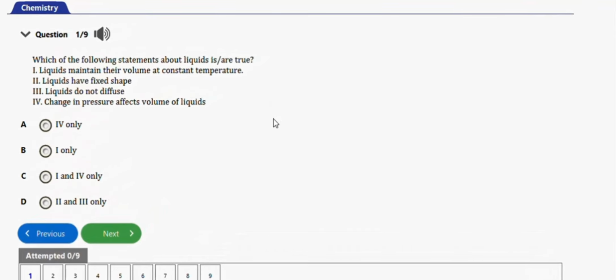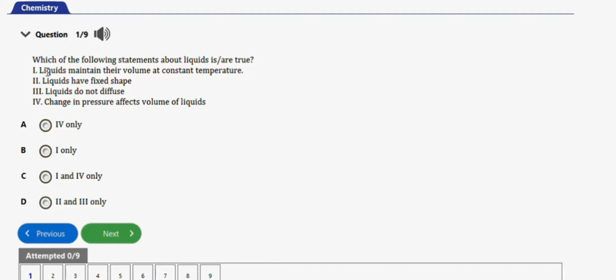In this video, we are going to learn how to solve these chemistry problems under liquid and solid as states of matter. So we have 8 repeated questions to practice with in this video. Let's get started. First one I have here says, which of the following statements about liquids is or are true?